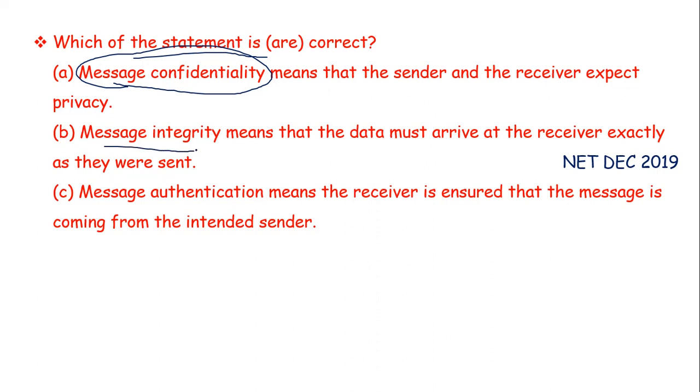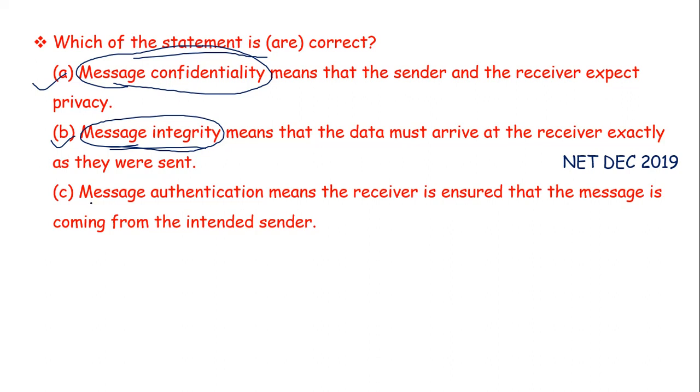Next is message integrity. It means that the data must arrive at the receiver exactly as they were sent. Now this is the definition of message integrity. So this is also true because in message integrity we expect that our data is not tampered or altered.